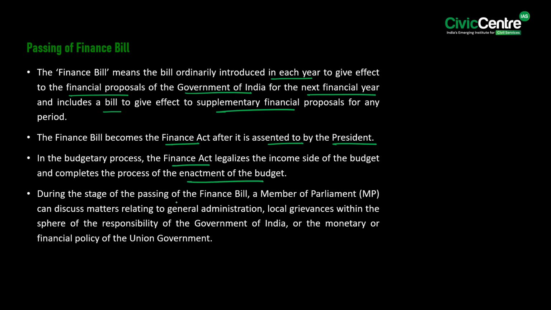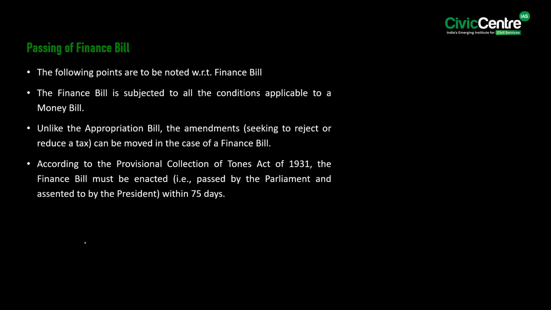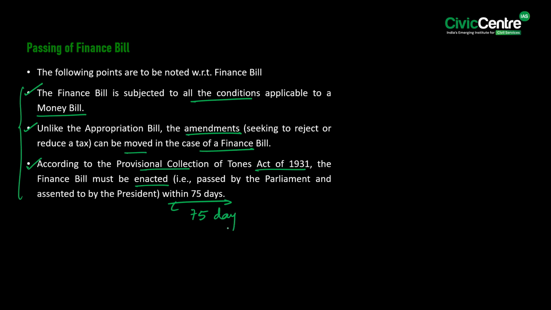Further, during the stage of passing of the finance bill, a member of the Parliament can discuss the matters relating to general administration, local grievances within the sphere of responsibility of the Government of India, or the monetary or the financial policy of the Union government. But the following points are to be noted with respect to the finance bill. Firstly, the finance bill is subjected to all the conditions applicable to a money bill. Then, unlike the appropriation bill, amendments seeking to reject or reduce a tax can be moved in the case of a finance bill. Lastly, under the Provisional Collection of Taxes Act of 1931, the finance bill must be enacted, that is, passed by the Parliament and then assented to by the President within 75 days.